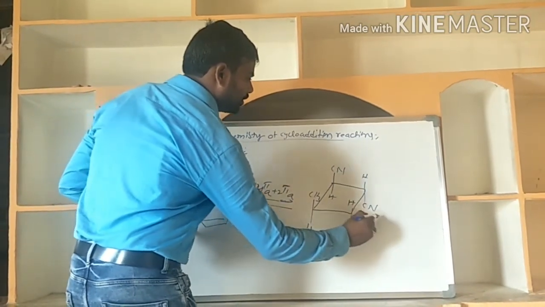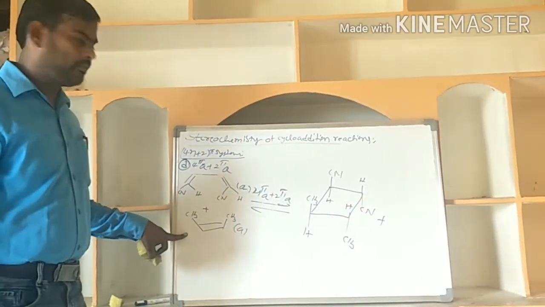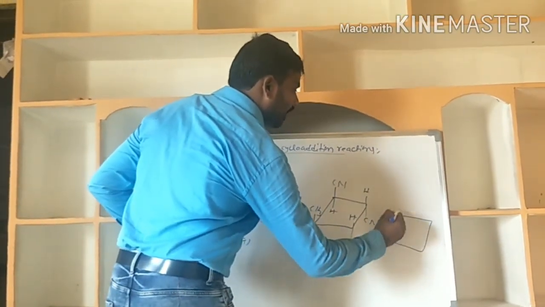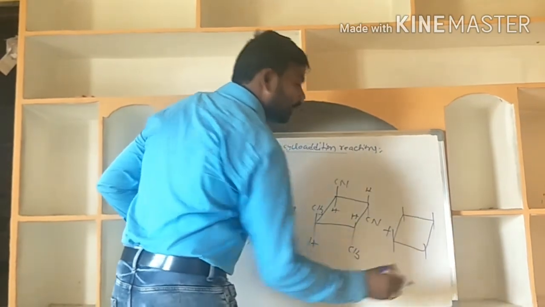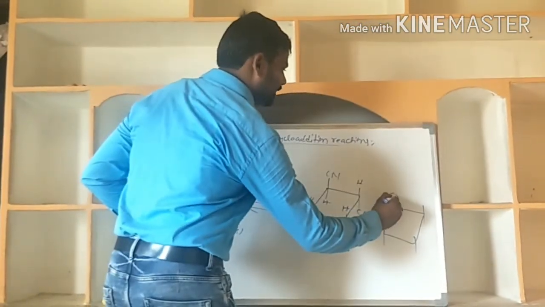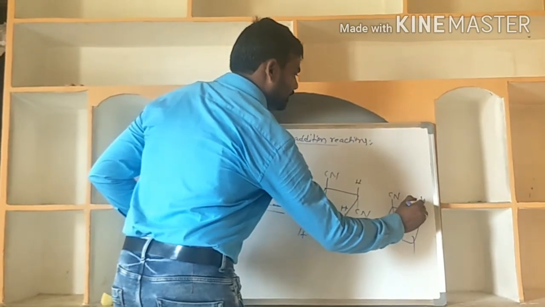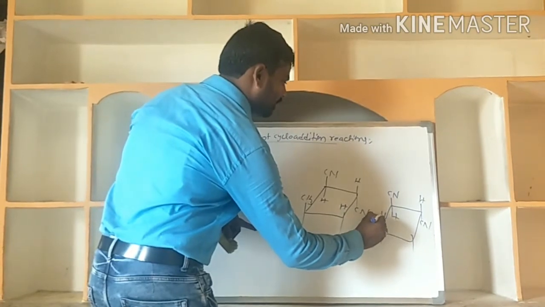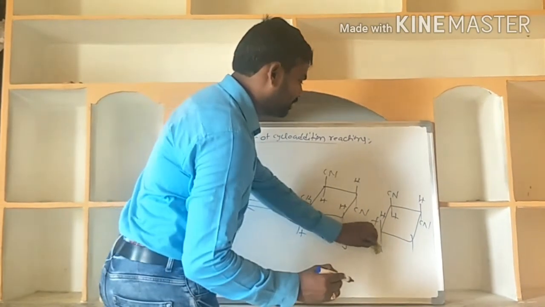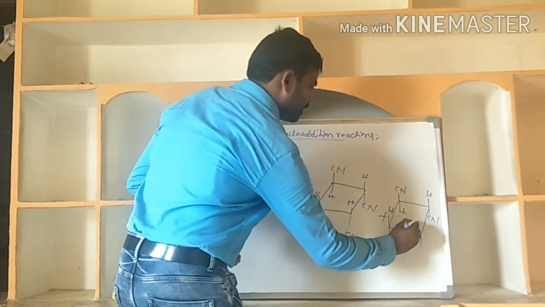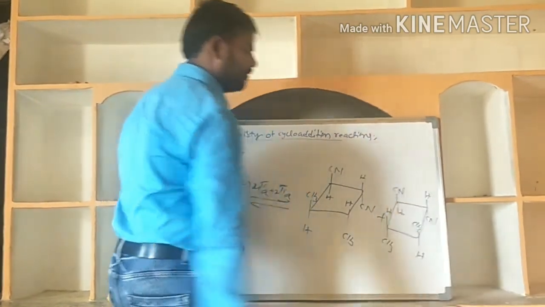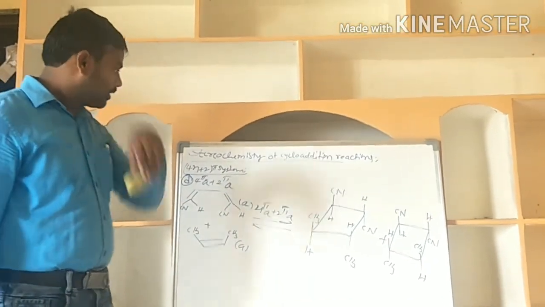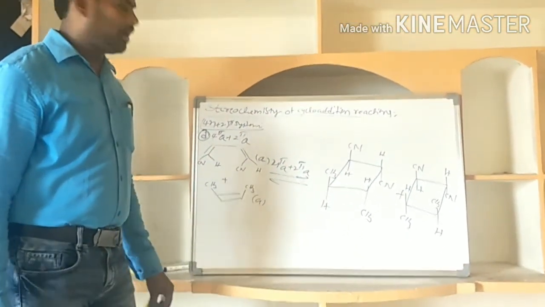With CH3 and H, this is one product forming. In the antara addition, we have the possibility to produce two different products. Here it is CN, H, H, CN, and in this I am changing the orientation, H, CH3, CH3, H. These two different products are forming. This is about the 4pi 2pi cycloadditions.